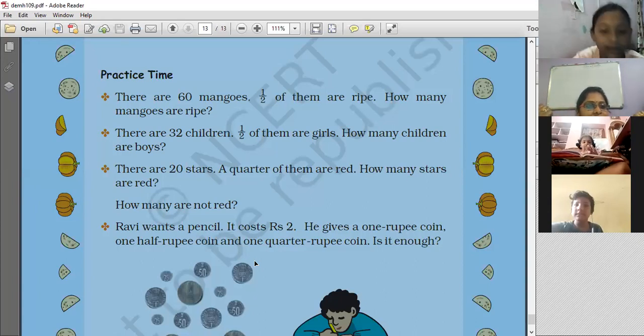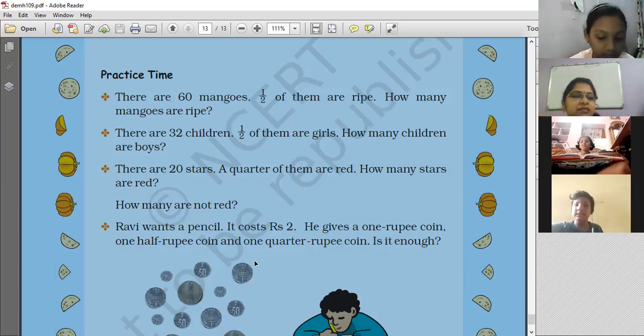How many mangoes are ripened then? 30. 30 are ripened. Very good. Children, listen. When 30 are ripened, can you tell me how many are raw mangoes which are not ripened? 30, ma'am. Very good. So out of 60 mangoes, 30 are ripened, 30 are not ripened.